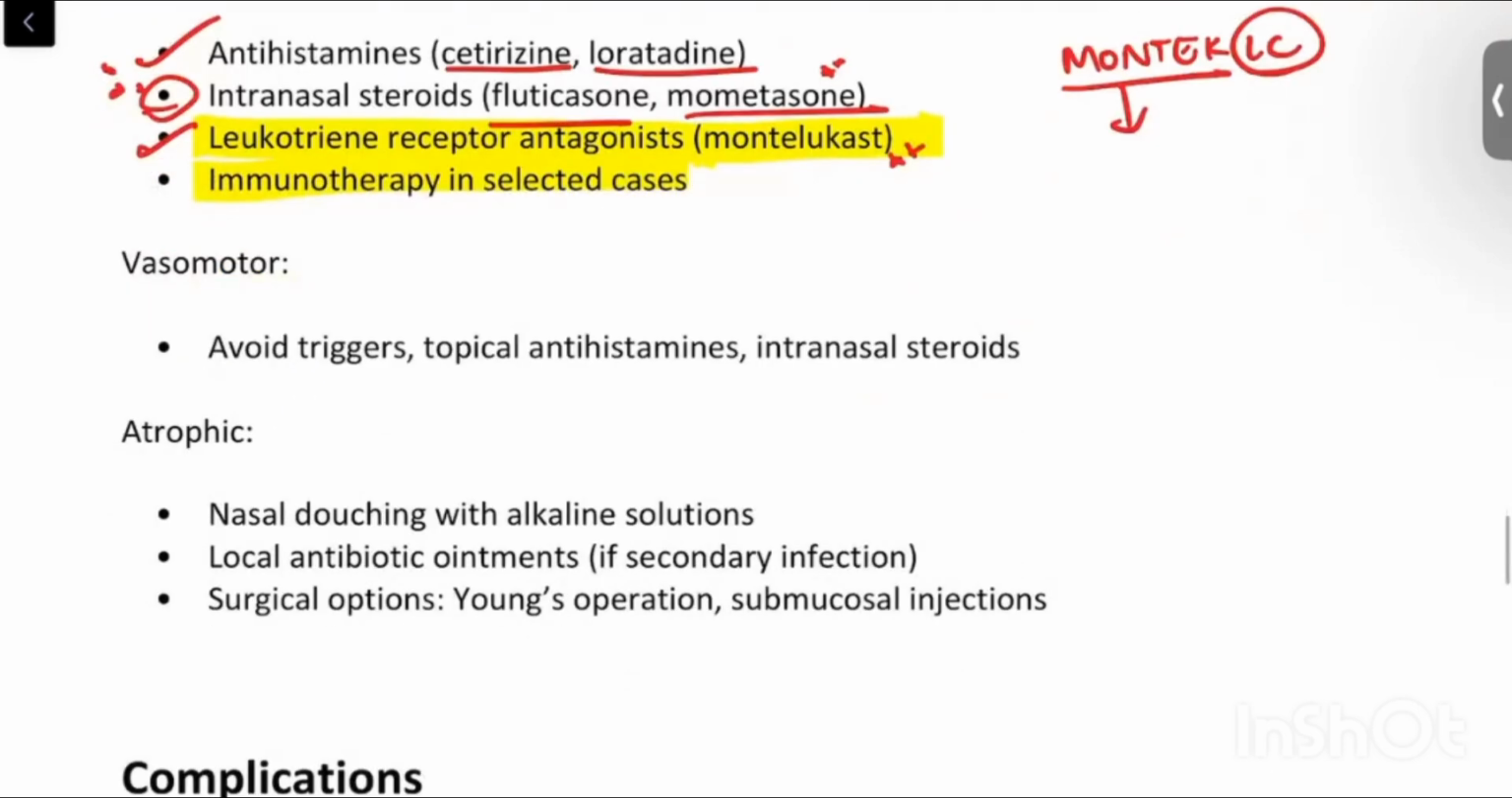In case of vasomotor rhinitis, as we discussed, there is some certain temperature or certain odor that will trigger clear watery discharge from the nose. So we will have to identify that trigger, like which particular odor or which particular temperature, and then avoid those triggers. Or we can also give topical antihistamines or intranasal steroids in case of vasomotor rhinitis.